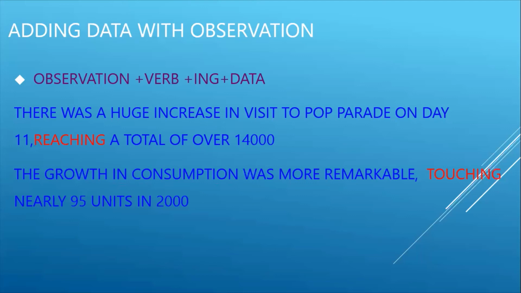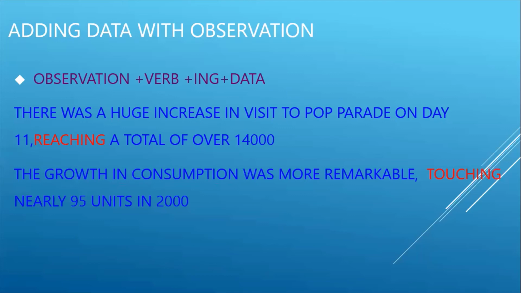Observation, that is, whatever it is, I have given the sentence structures for how to develop observations. That structure is the observation. That structure we need to use, then we need to use verb plus ing, and then give the figures. Let's see how we can do this. First example: there was a huge increase in visits to Pop Parade on day 11. That was our observation.